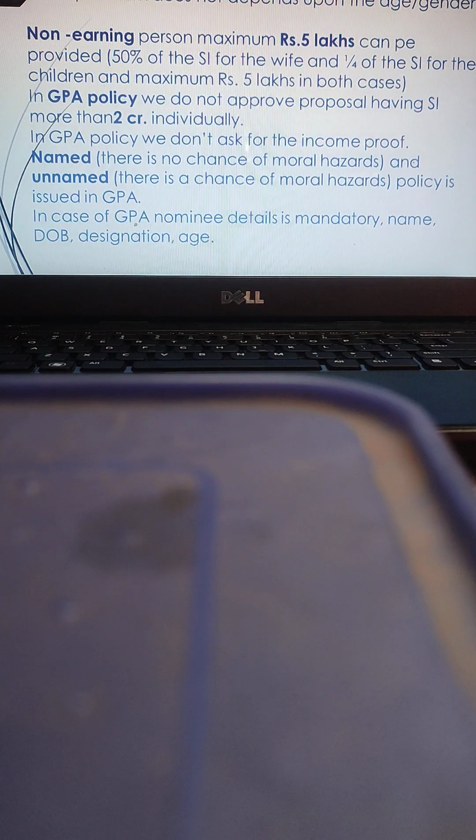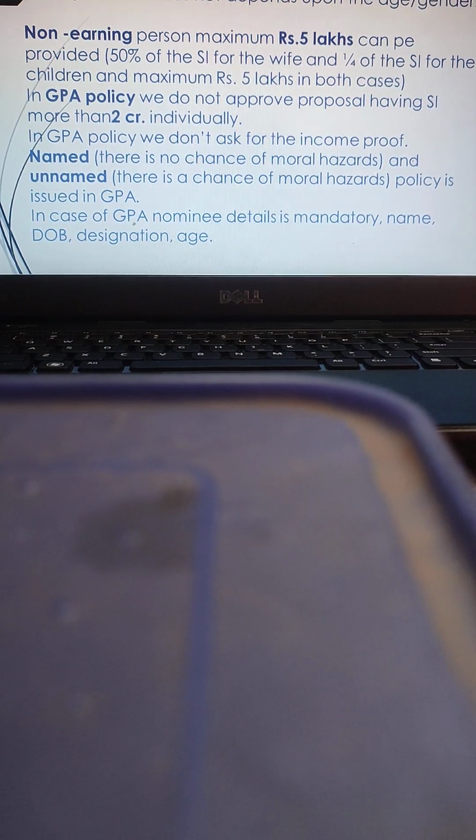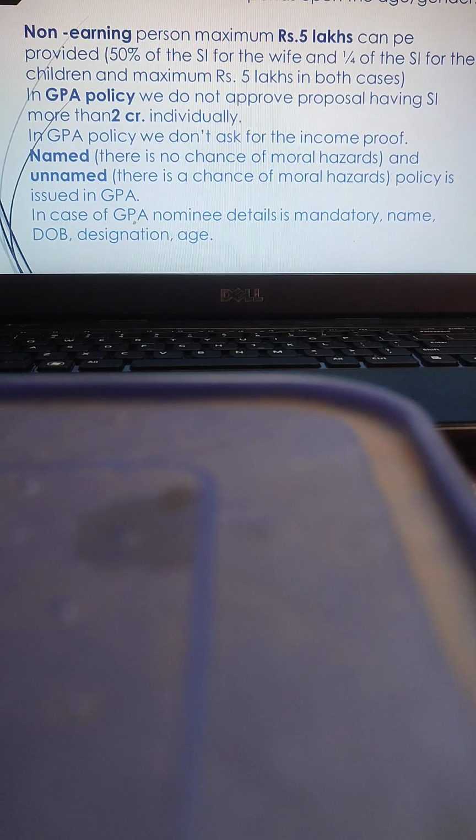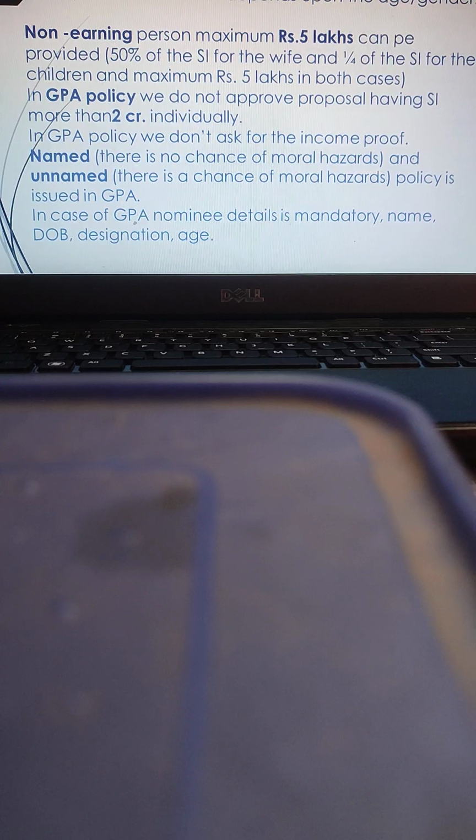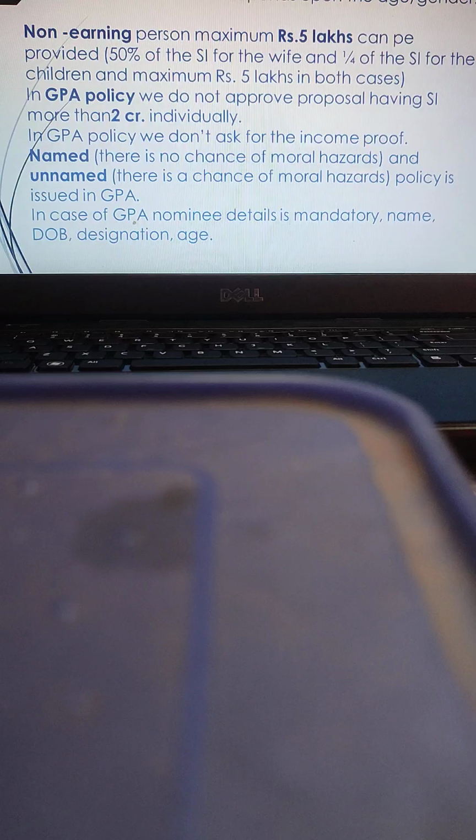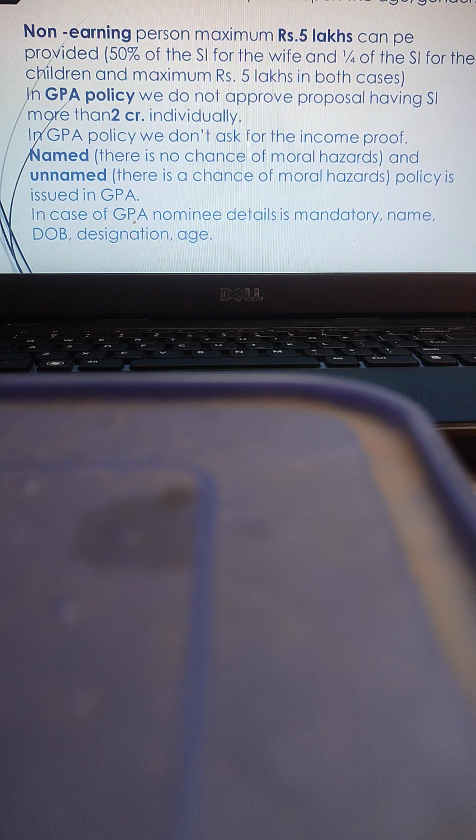And then in IPA, the individual personal accident policy premium does not depend upon age or gender. It depends upon the risk occupancy. For non-earning persons, the maximum cover of 5 lakh can be provided: 50% of the sum insured for the wife and 1/4 of the sum insured for children, and maximum rupees 5 lakh in both cases.